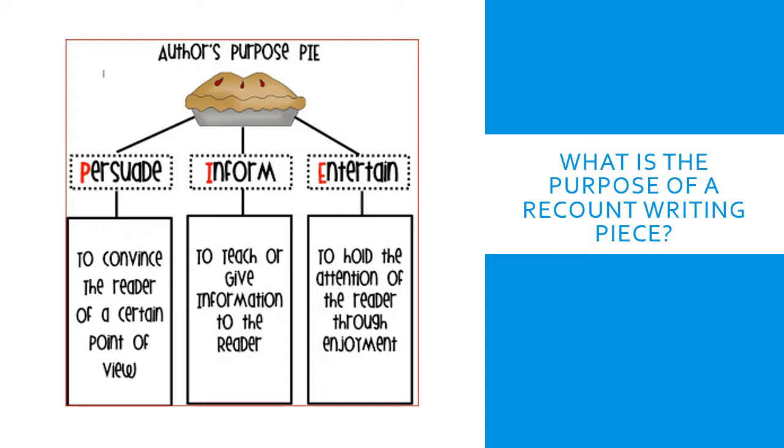As always, it's really important to remember the purpose behind our writing, and we remember that by looking at our pie. With recount writing, we are looking at the I part of the pie. So we are looking to teach or give information to the reader about the events that we're going to be writing about in our newspaper articles today.